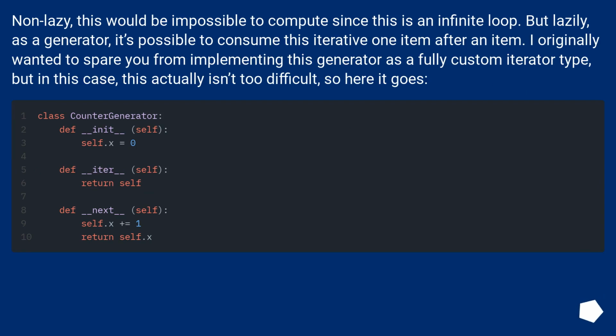Non-lazy, this would be impossible to compute since this is an infinite loop. But lazily, as a generator, it's possible to consume this iterable one item after another. I originally wanted to spare you from implementing this generator as a fully custom iterator type, but in this case, this actually isn't too difficult, so here it goes.